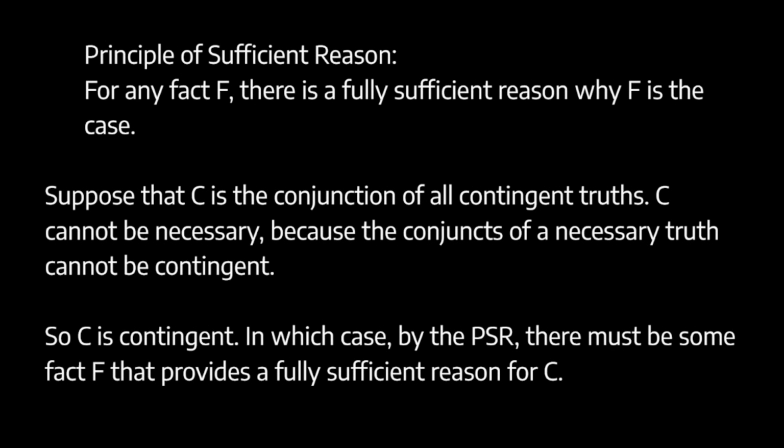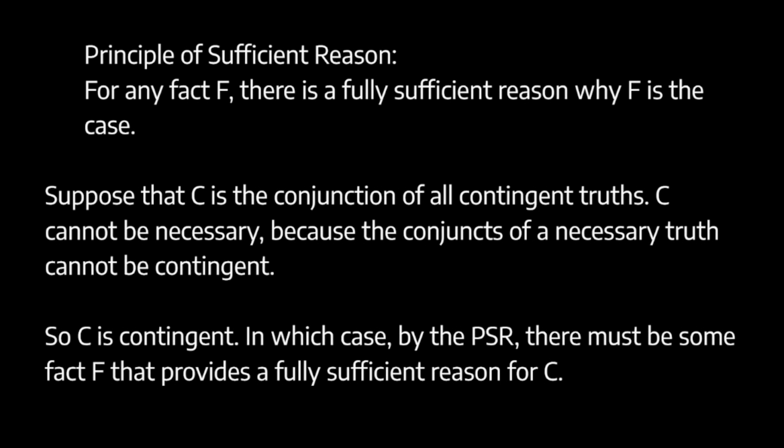The conjunct of a necessary truth cannot be contingent. So if the conjunction P and Q is necessary, well, P has to be necessary and Q has to be necessary. If P could have been otherwise, if there's some outcome where P doesn't hold, then clearly the conjunction P and Q could have been otherwise. So the conjunction C can't be necessary.